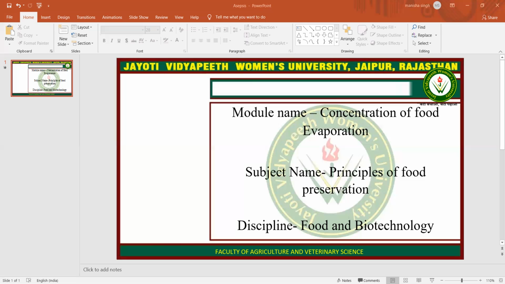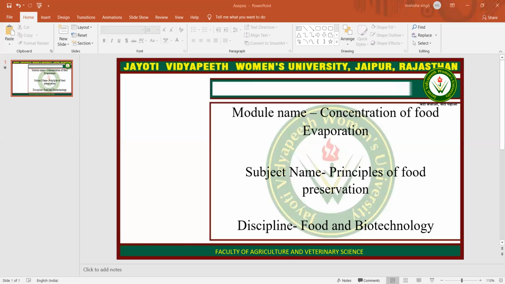Then concentration by vacuum evaporation. This method is suitable for heat sensitive foods as it involves low temperature. Evaporation under vacuum can be done by operating thin film evaporators under vacuum by connecting a vacuum pump or steam injector to the condenser. Several vacuum vessels can be attached in series so that the food product moves from one vacuum chamber to the next and thereby becomes more and more concentrated at each step.